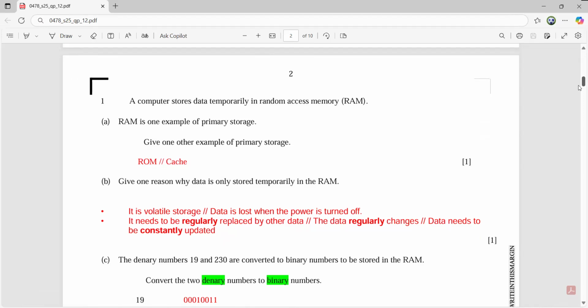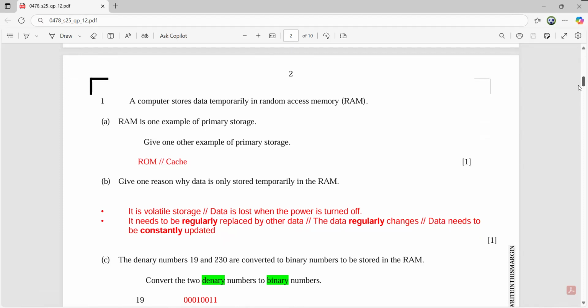Question number 1. A computer stores data temporarily in random access memory, RAM. RAM is one example of primary storage. Give one other example of primary storage. RAM is given, so the other one is either ROM or cache.